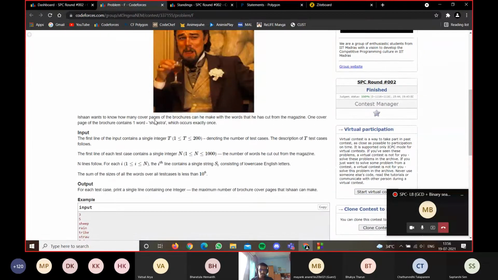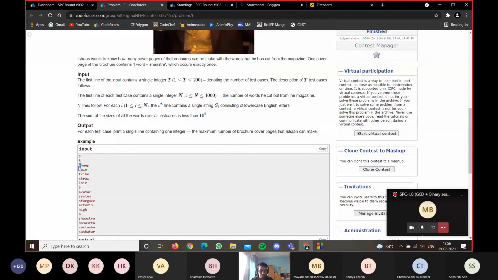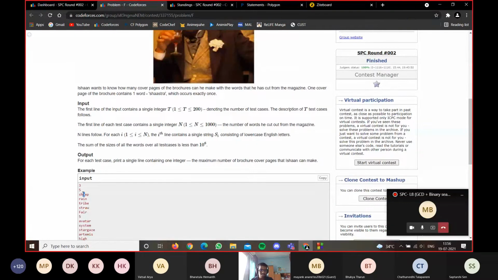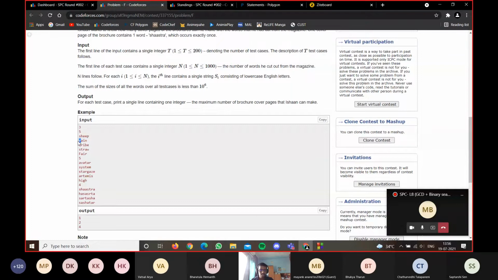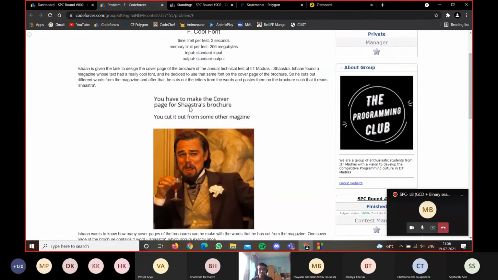Whenever in the word I find an S, I will increment my number of S by 1. If I find an H, I will increment that. E is useless for Shastra. P is also useless for Shastra. But then R is useful. So I will just keep incrementing whenever I find these letters. A simple brute force solution.